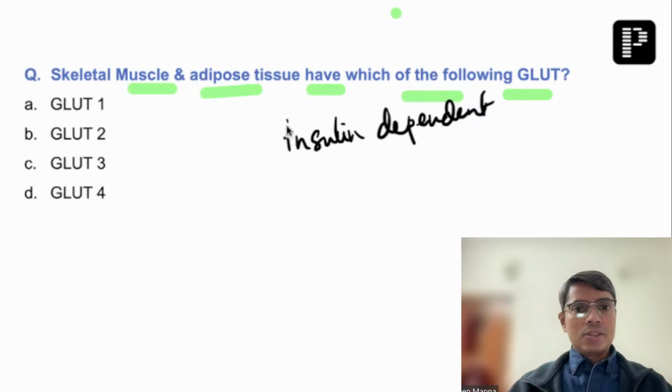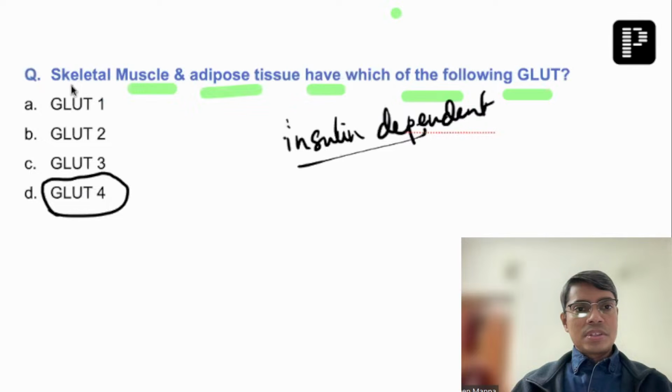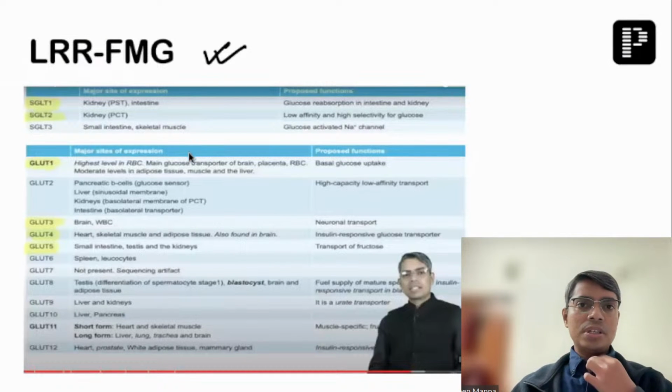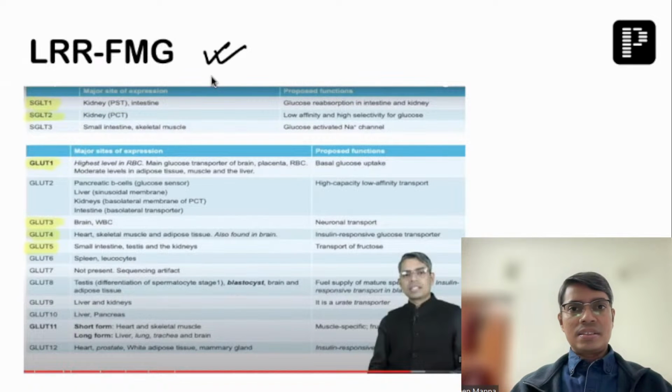As you are saying, insulin dependent GLUT, as you all know, is GLUT4. Or if the question was like which of the following GLUT is present in skeletal muscle or adipose tissue, then also a similar answer will be there, that it is GLUT4. Again, GLUT4 I had discussed in the last LRR session only. So that's why you should follow at least the LRR session, which is free on YouTube. And in my last LRR session, when I was looking back at what I discussed and what was there in the questions, as you can understand, more than 60% of the questions were from the LRR session only.